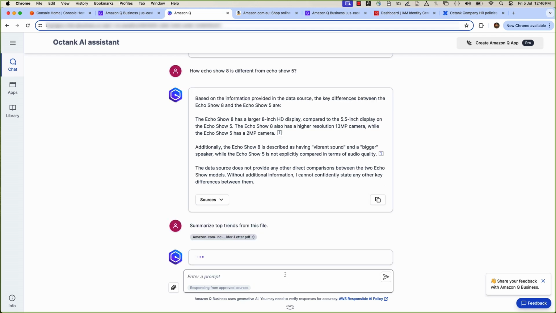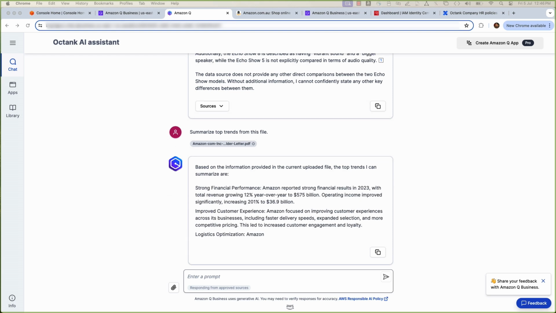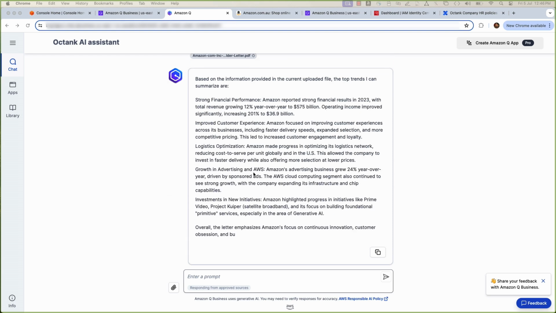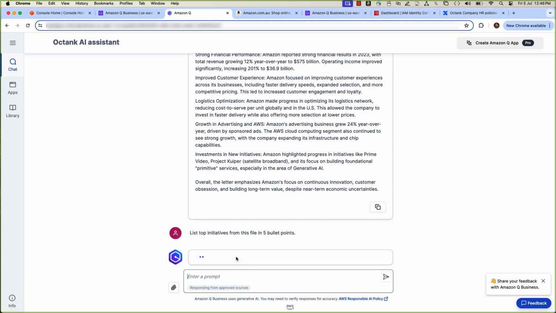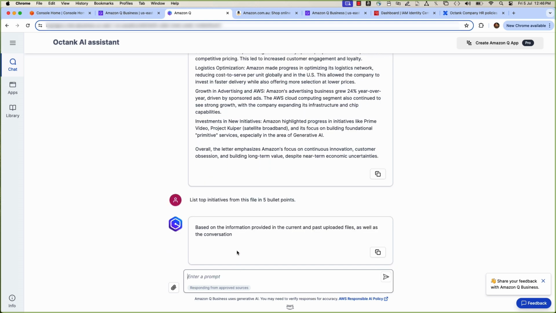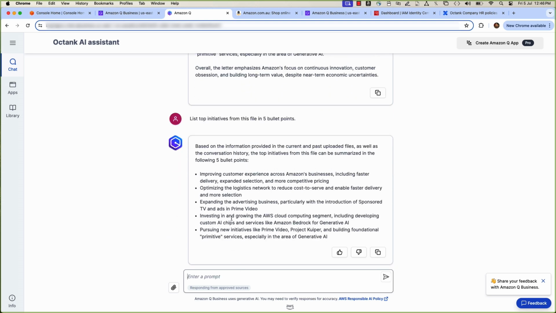Question, summarize top trends from this file. You can see a response on Amazon's strong financial results in 2023. Next question, list top initiatives from this file in 5 bullet points. You can see the response in 5 bullet points.